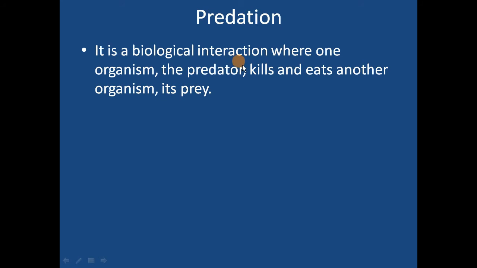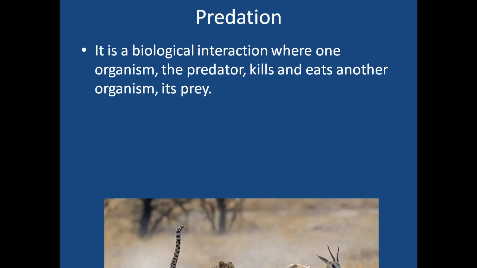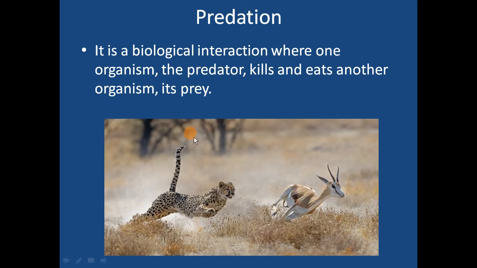Understood? Very small difference between parasitism and predation. In parasitism, the other organism may or may not get killed, but here you are going to kill. You, meaning predator, has to kill in order to eat that organism. Parasite में ऐसे नहीं था, जरूरी नहीं वो host को मारेगा ही, right? We all know this is the example of predation, right? Here cheetah will be your predator and this deer will be prey.